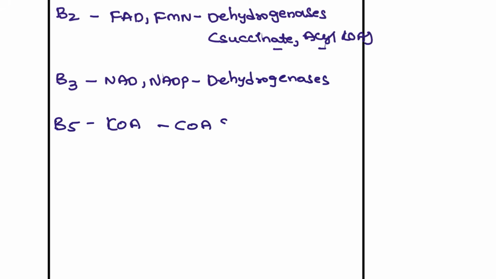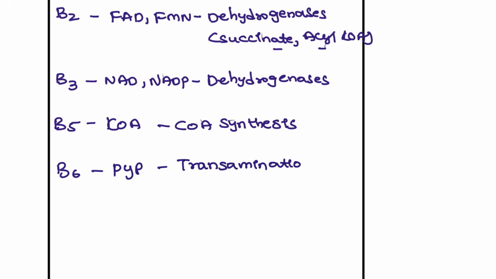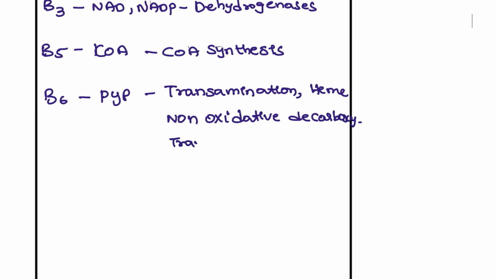All the coenzyme A reactions that you are going to see, such as acetyl CoA, succinyl CoA and fatty acid synthesis, come under this. B6, pyridoxal phosphate, and in this you are going to see multiple reactions such as transamination, heme synthesis, non-oxidative decarboxylation and transsulfuration.